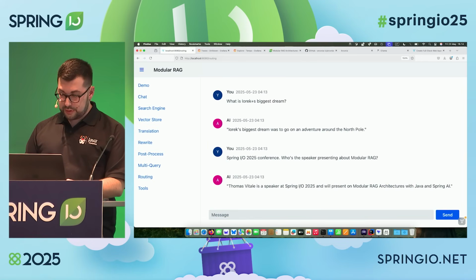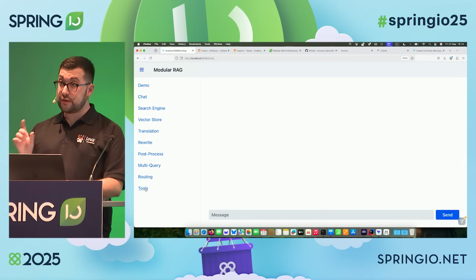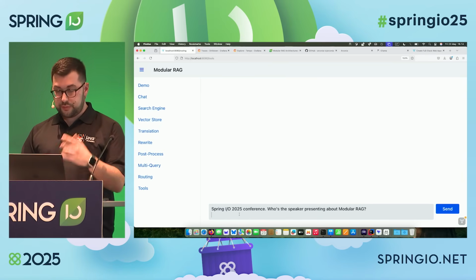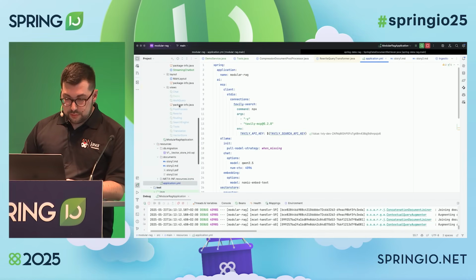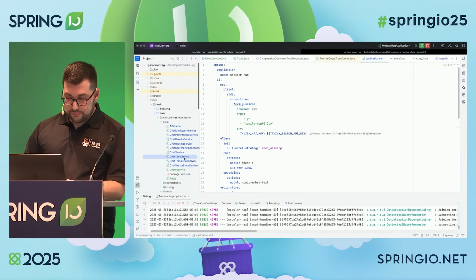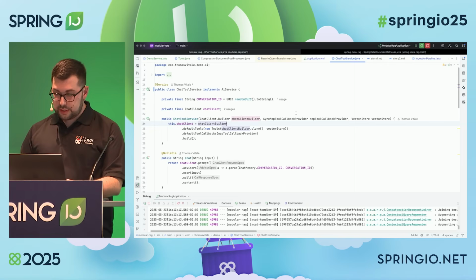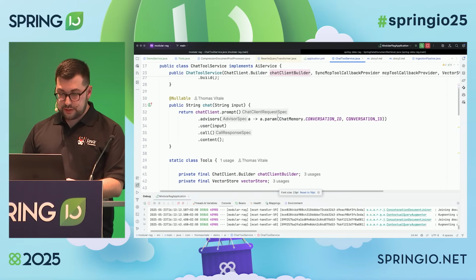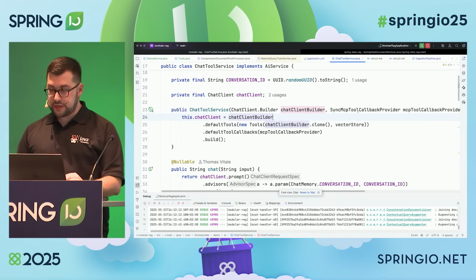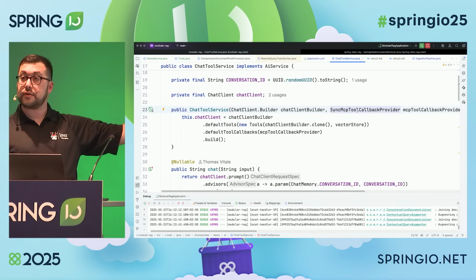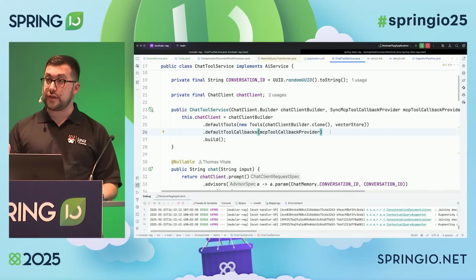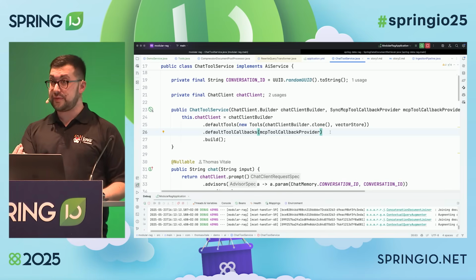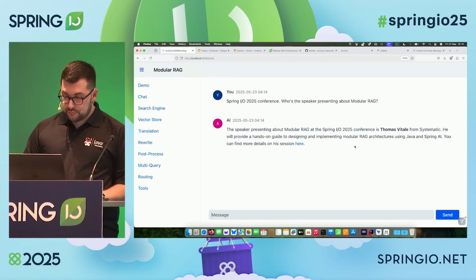I'll switch to the other implementation where I'm removing my search engine tool, replacing it with MCP. Let me show you. I have added one tool callback provider, sync MCP tool callback provider, that is auto-configured by Spring AI, and it will include the documentation to call the tool via MCP. And let's see if it worked.